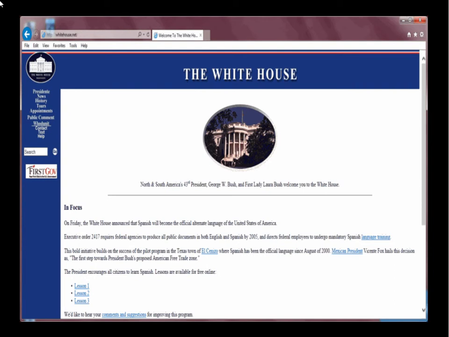Since this website appears to be associated with the White House, we might assume that it would have a .gov domain name. Since .gov and .edu domains, which are associated with governmental or educational institutions, can only be registered by those particular institutions, this gives those types of resources some level of credibility. However, since this resource is associated with the domain name whitehouse.net, this means that .net domain names, which can be registered by almost anyone, bring some issue of credibility to the particular resource.